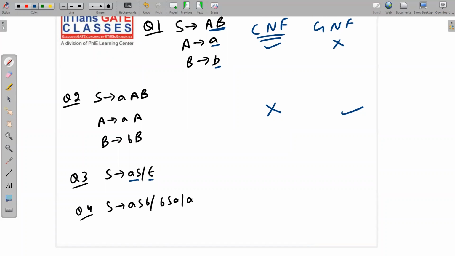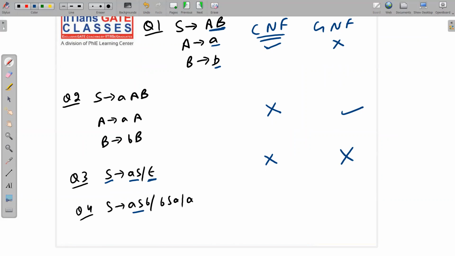Next, S implies aS or null. See, S implies null is allowed, but S must not appear in the RHS of any production rule, and S appears in the RHS of this production rule. So this is not allowed, neither in CNF nor in GNF, because null productions are not allowed. S implies null is an exception, but S must not appear in the RHS. But here S appears on the RHS also, so it is not allowed in CNF as well as in GNF. This is the definition only and nothing more than that.